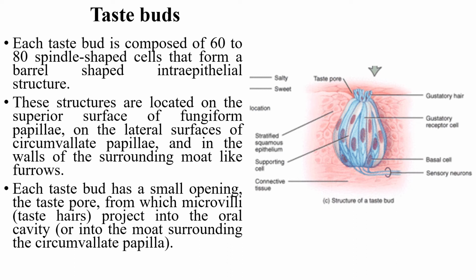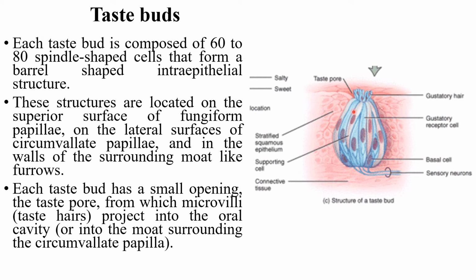Another important histological structure that is observed in the tongue is the taste bud. The taste bud is very important to appreciate the taste. This is a neurosensory structure which works on the principle of chemical detection of taste. Each taste bud is composed of 60 to 80 spindle-shaped cells that form a barrel-shaped intraepithelial structure.